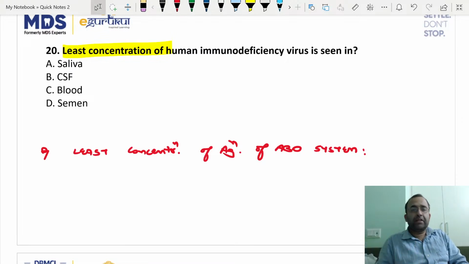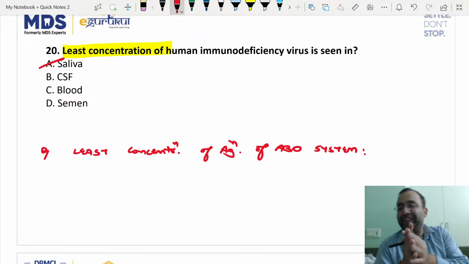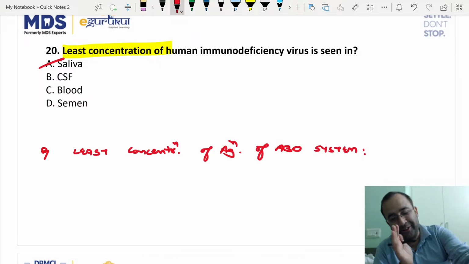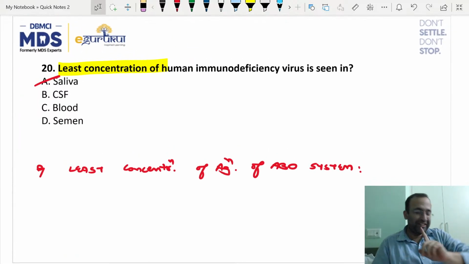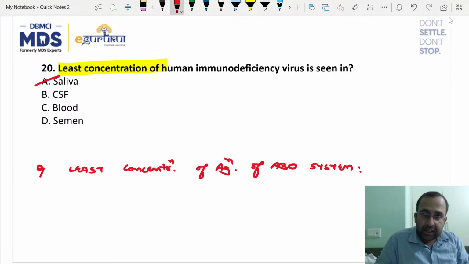HIV, the least concentration is in saliva. HIV is there everywhere. It is in saliva, CSF, blood, semen. Least is in saliva. This does not mean let's go and kiss. Not at all, and no double meanings to this. Least concentration of HIV, saliva. Least concentration of ABO system antigen. ABO antigens are again secreted everywhere: saliva, CSF, blood, semen, milk, sweat, gastric juices. Where is the least concentration?